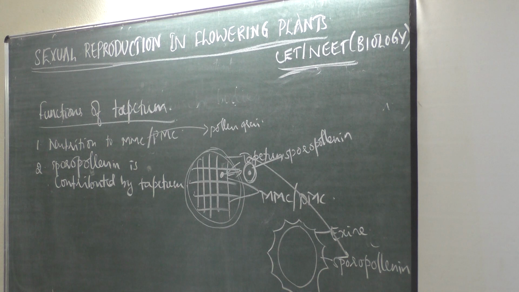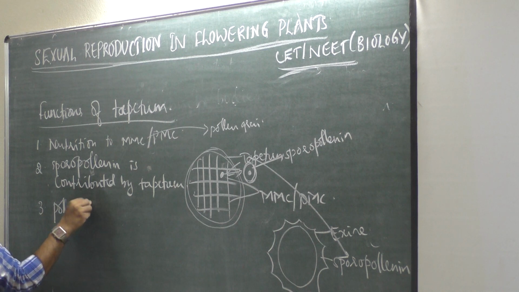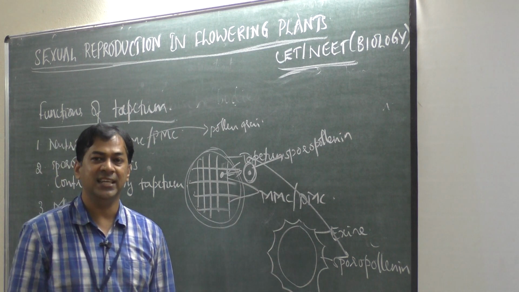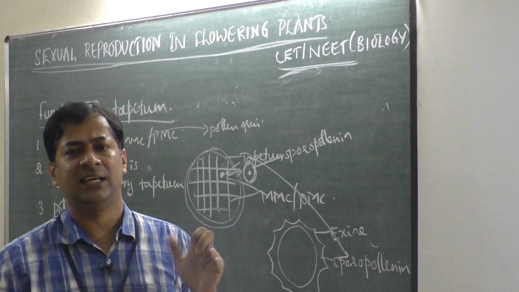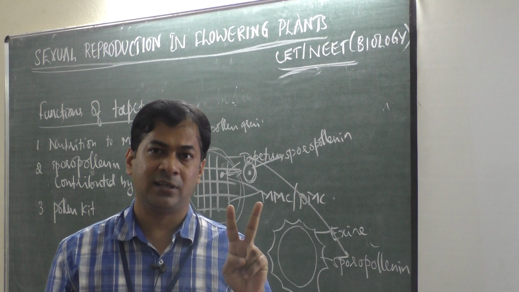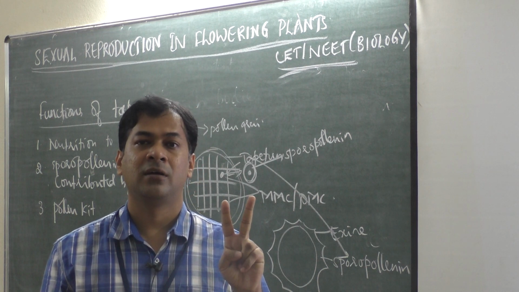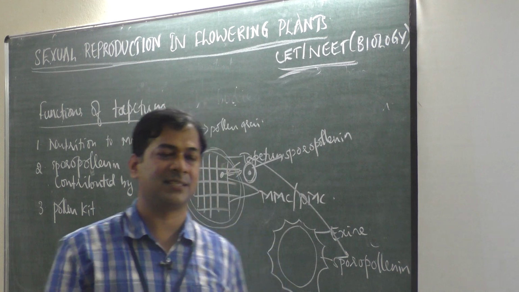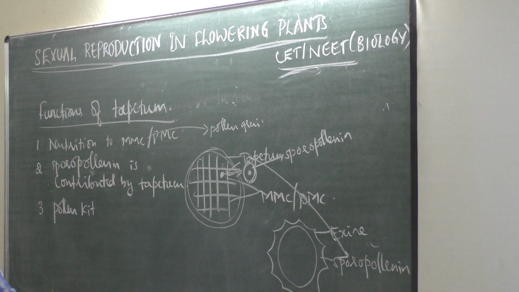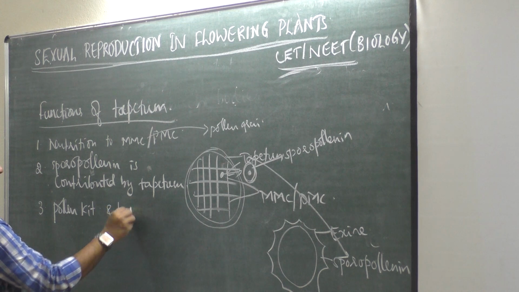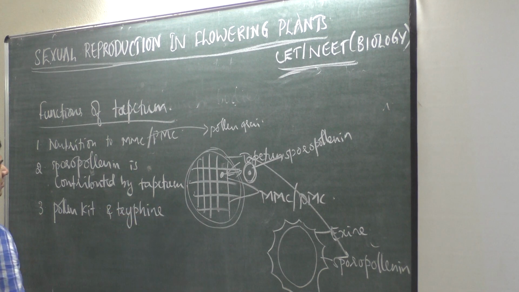Okay, then what about other functions of tapetum? Pollen kit and tryphine substances are secreted by tapetum. We have learned that pollen kit, or pollen bag, we also call it as pollinia or pollinium. We discussed it is there in two plant families. Which are those two? Asclepiadaceae and Orchidaceae family. Pollen kit and tryphine, chemical substance. These both are produced by tapetum. Okay, so these are the functions.